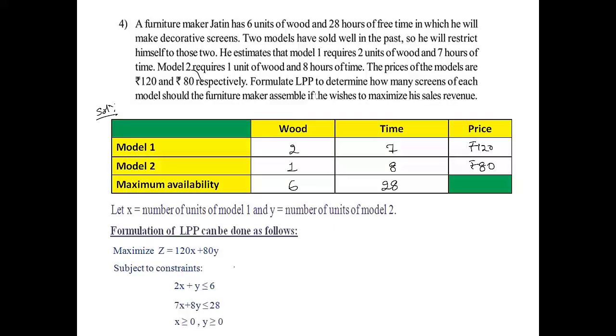Next question. A firm owned by Sheshnag manufactures 2 types of products A and B and sells them at a profit of rupees 2 on type A and rupees 3 on type B. Each product is processed on machines M1 and M2. Type A requires 1 minute of processing time on M1 and 2 minutes on M2.